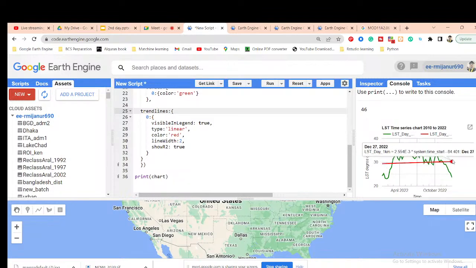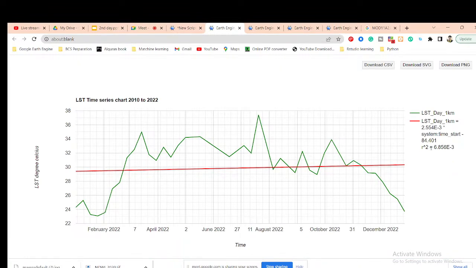Okay, so it means that for Dhaka city, in the LST or land surface temperature, in this time period, the year 2020, it is increasing day by day. You can see the result. We can get the R square value. Okay, the LST R square value we can get in here. And this time we can see it is upward. This straight line is showing upland, no lowland.